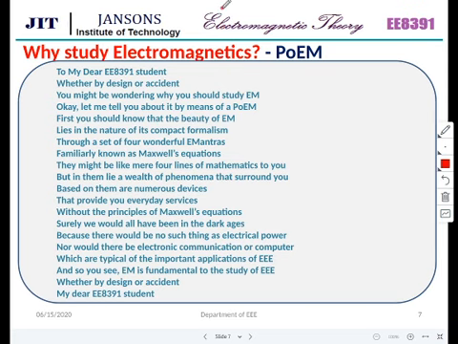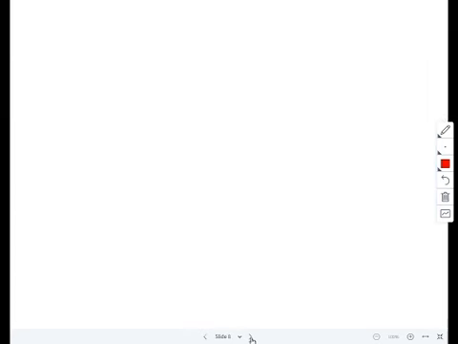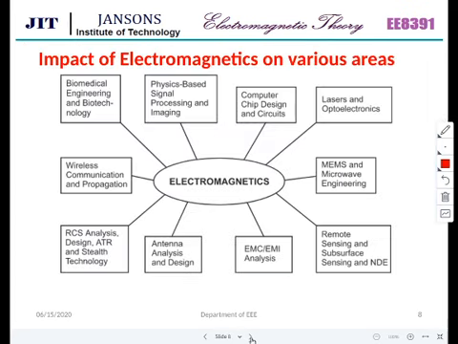So I really loved it. This I did yesterday night, probably by 12:30. I have got this and I have included this here. Impact of electromagnetics on various areas. This man is not bluffing, everywhere electromagnetics is there. Yes, these are all the various areas.